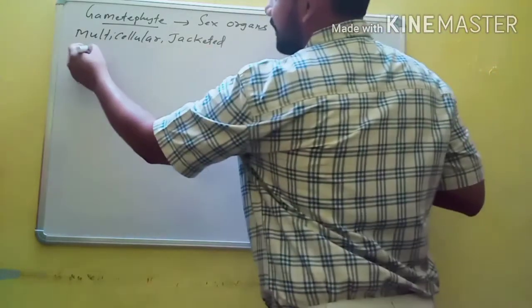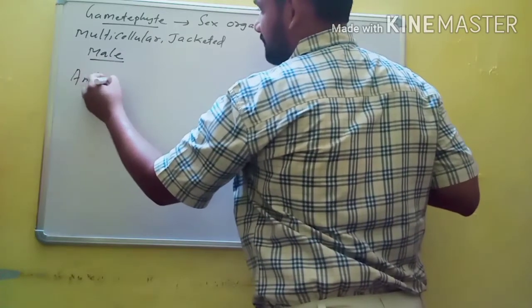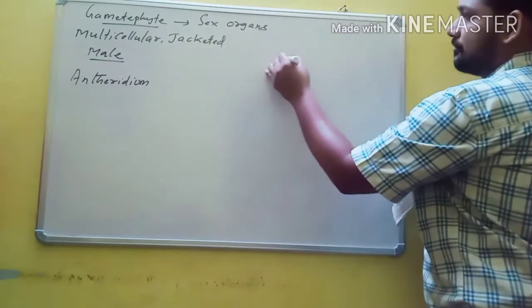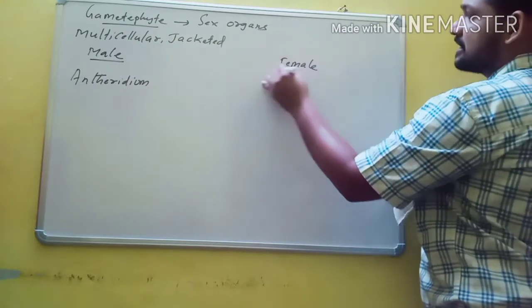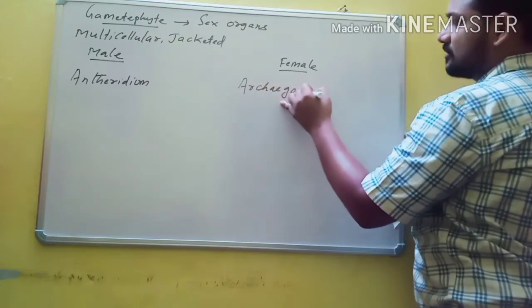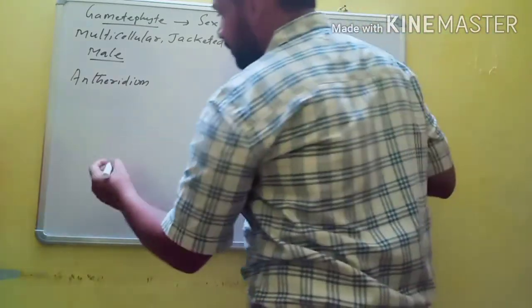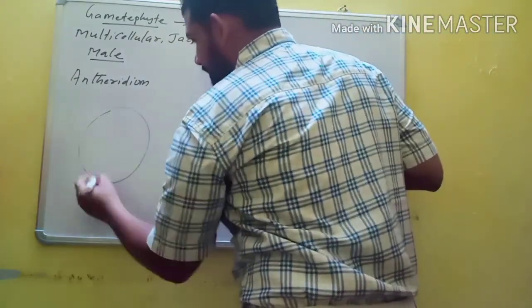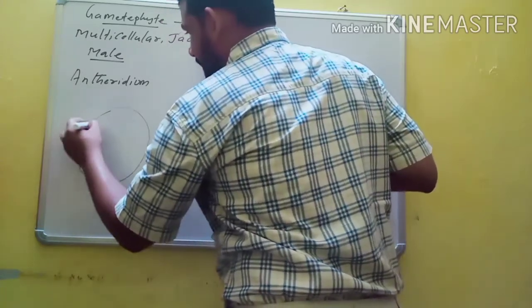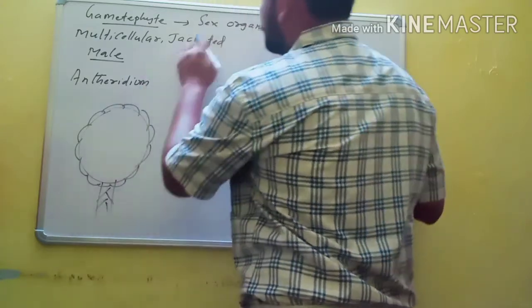Here the male sex organ is known as antheridium, and the female sex organ is called archegonium. Here the antheridium is of rounded or spherical shape, and it is protected by, or covered by, one or two layers of cells. That's why it is known as jacketed.